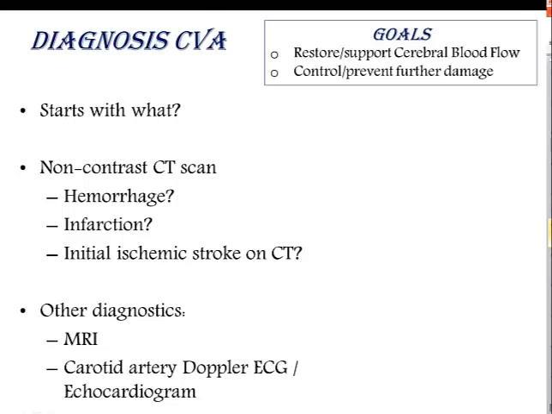A Doppler of the carotid arteries can help look for blockage. And an ECG and an echocardiogram can help rule out conditions that risk stroke, such as atrial fib. Now, goals are going to be to restore and support cerebral blood flow and to control and prevent further damage. Keep in mind that patients with cerebral dysfunction are very dependent on the ability of the nurse.